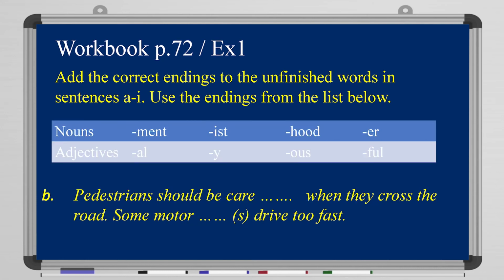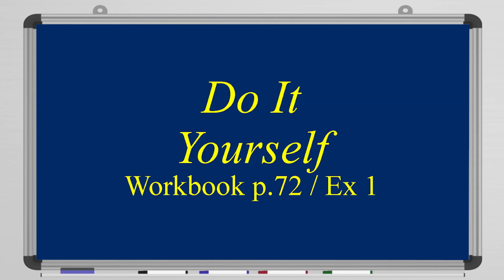Let's look at the second one. Pedestrians should be care when they cross the road. Some motor something drive too fast. So pedestrians should be careful when they cross the road. Some motorists drive too fast. All right? You can do the rest by yourself. It's easy.